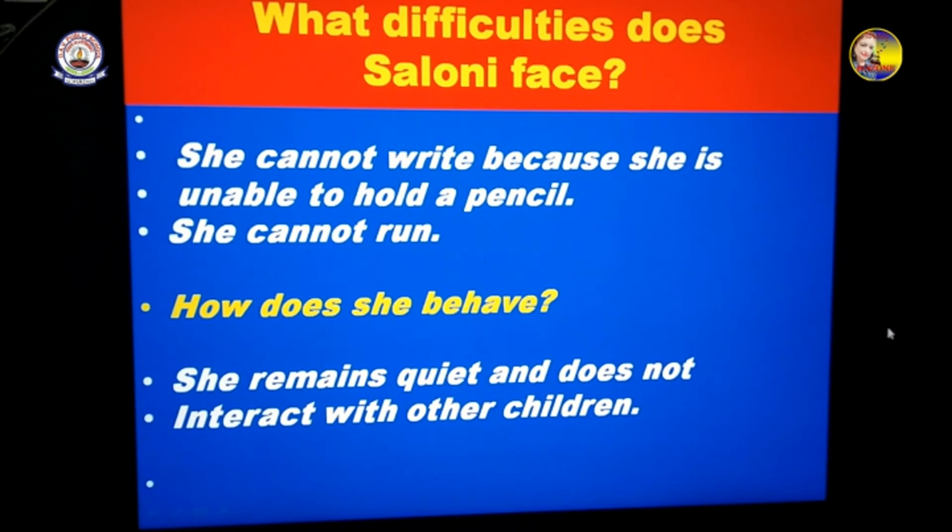How does she behave? She remains quiet and does not interact with other children. Just quiet. Why? Because she's shy, she feels that other children are running around, they are speaking, talking, and whatnot they are doing, but I cannot do. That feeling comes into her and she is unable to express her feelings. She just stays quiet. I hope you have understood this much, children.